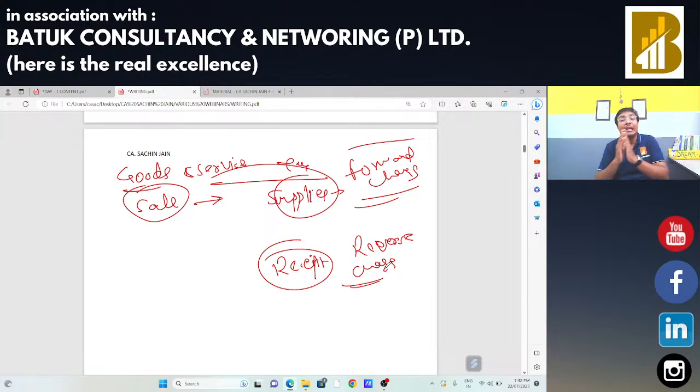In case of reverse charge, the recipient is liable to pay the taxes. That is the concept of reverse charge and forward charge.